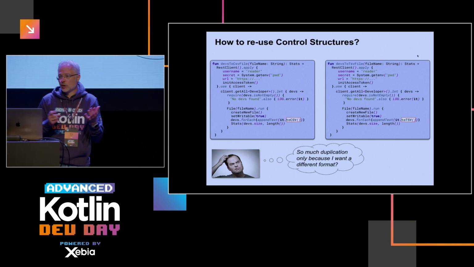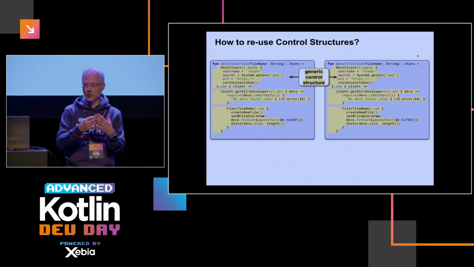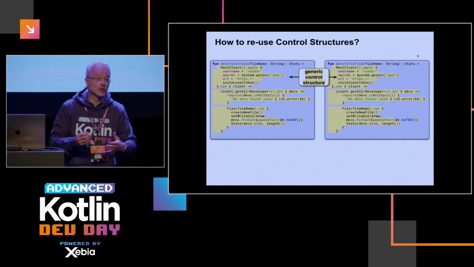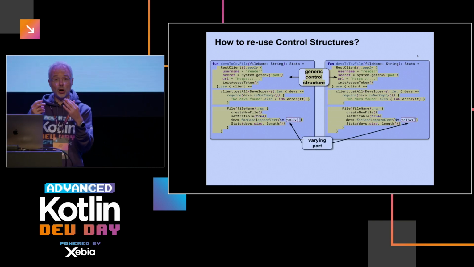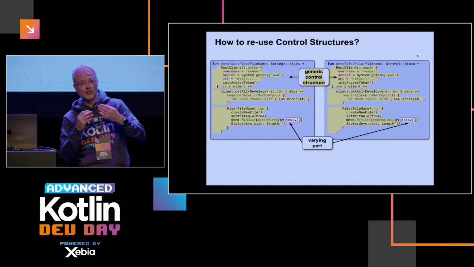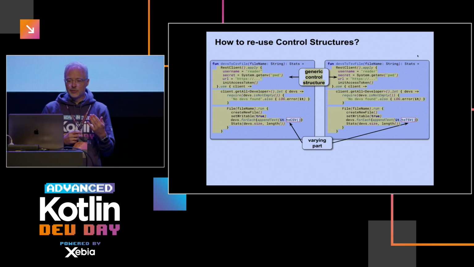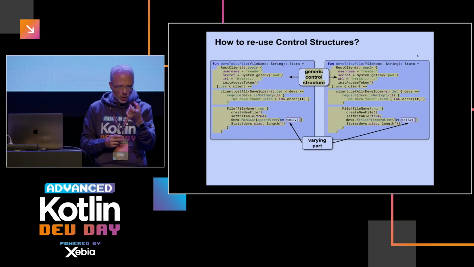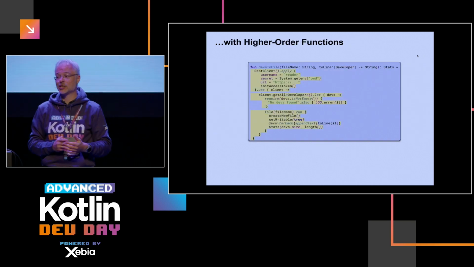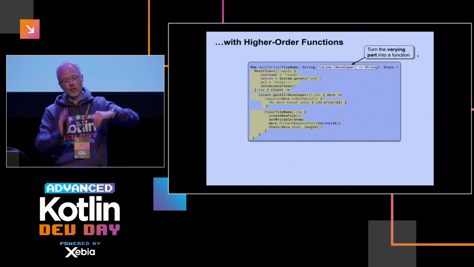In order to do that, there's a very simple trick we can apply here. First, let's look at the code which we duplicated, because this piece of code becomes our generic control structure. Then we look at the part that varies, and we use this varying part to extract it into a function to make it more configurable. In order to do that, we have to closely look at the signature of this varying part, what goes in and what goes out. And this is actually where we define our function. As you can see here, a list of developers goes in, the string goes out.